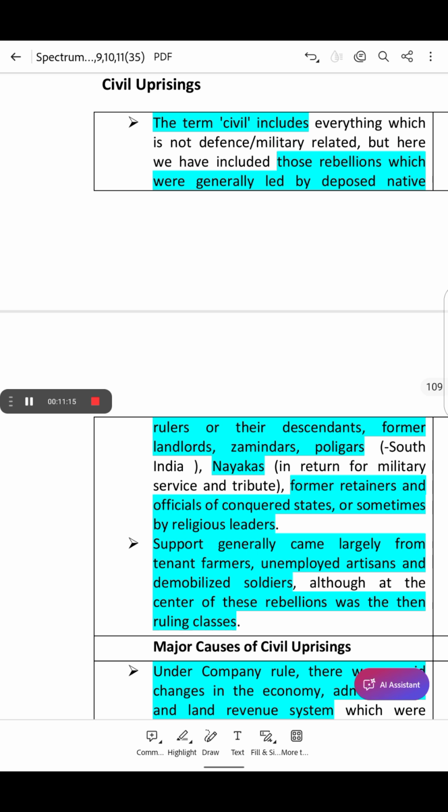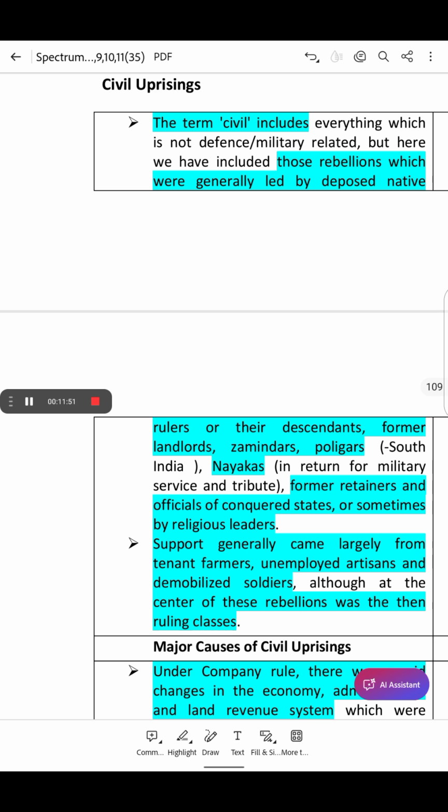pressure on the land. So social and economic inequality was created, and British rule protected landlords, traders and moneylenders, but ignored the common people, and peasants, workers and tribals faced exploitation and oppression. So the local economy suffered as money was drained out from India. And all this led to the civil uprisings, which is our next topic.